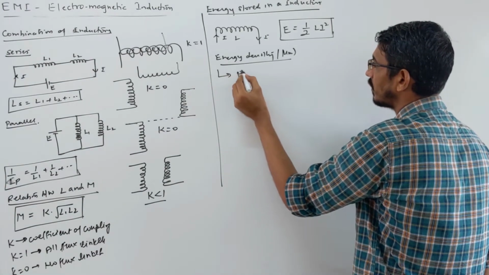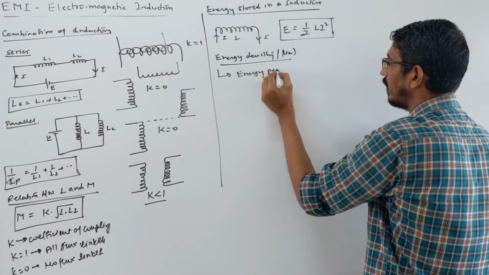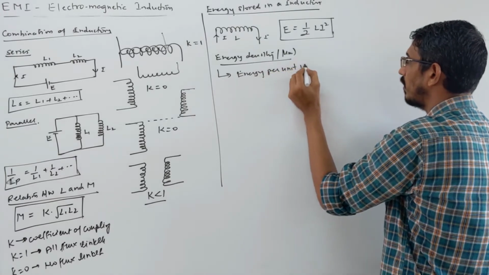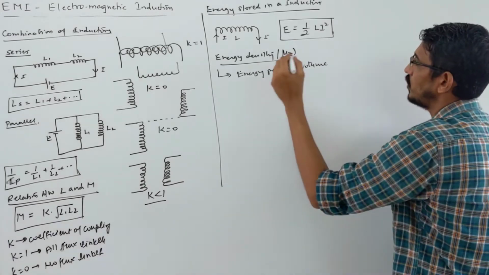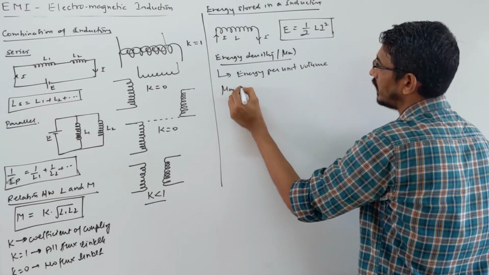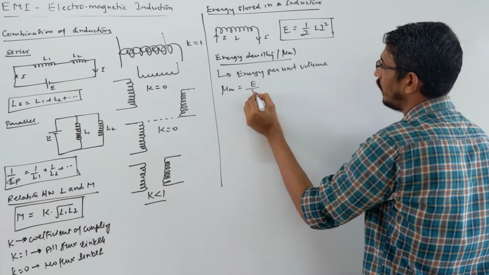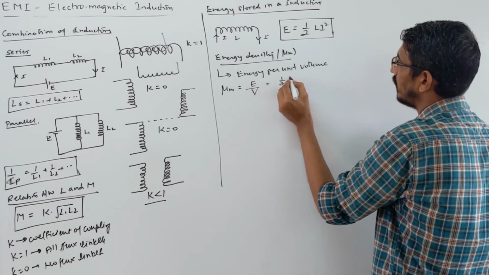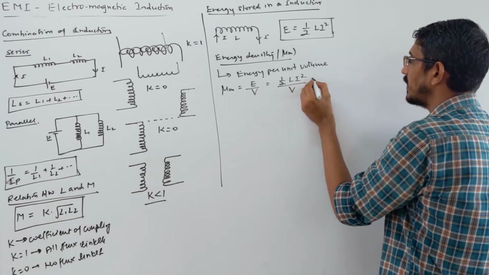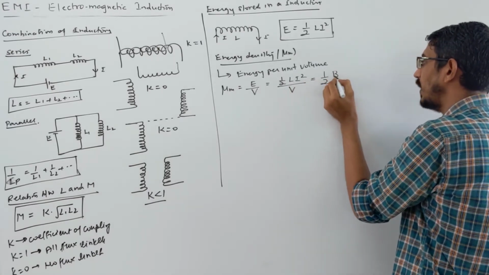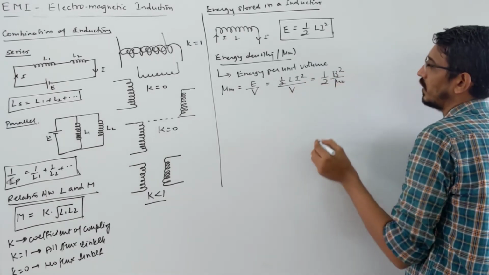Energy per unit volume. This is what your energy density is. Suppose you want to find that, how do you write it? Energy density is energy by volume. Energy is half L i square, you divide by volume. Then what answer comes here? Everybody knows, B square upon mu naught. This is very important.